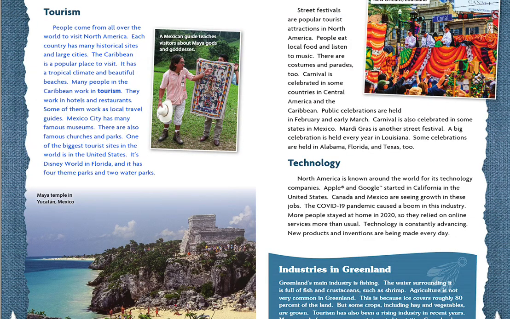Mexico City has many famous museums. There are also famous churches and parks. One of the biggest tourist sites in the world is in the United States. It's Disney World in Florida, and it has 4 theme parks and 2 water parks. A Mexican guide teaches visitors about Maya gods and goddesses. Maya Temple in Yucatan, Mexico.